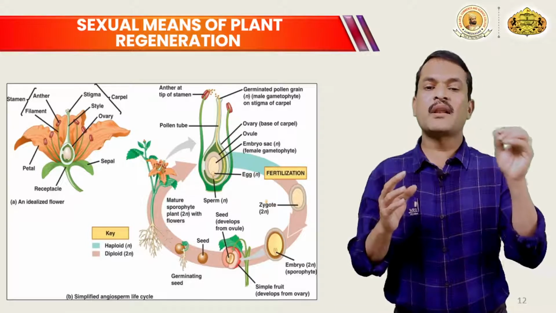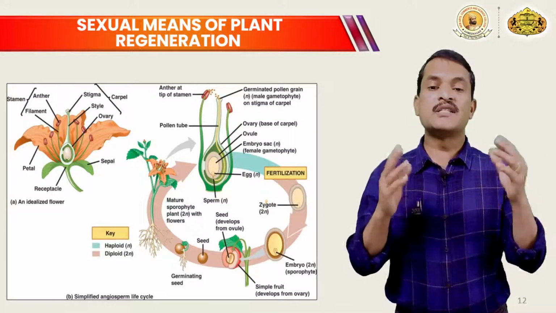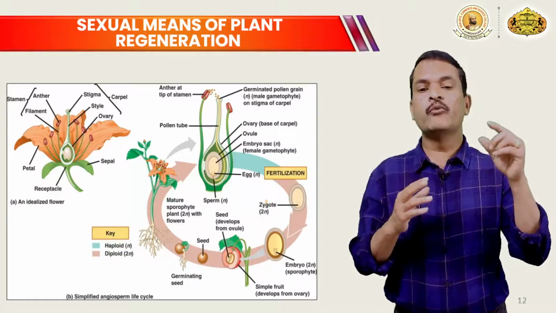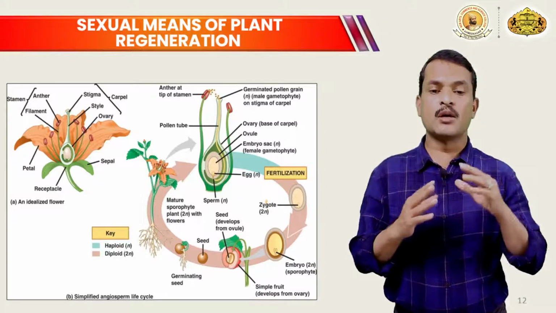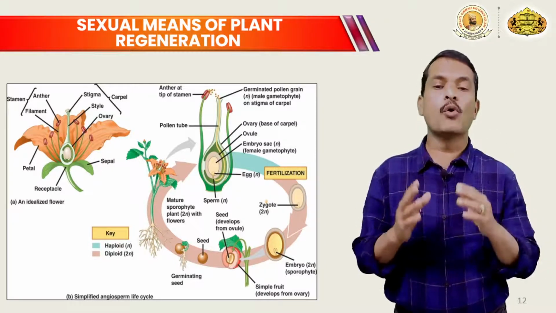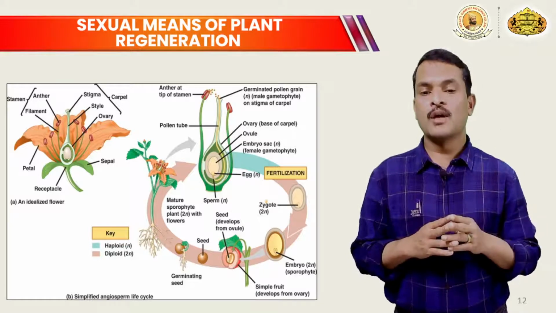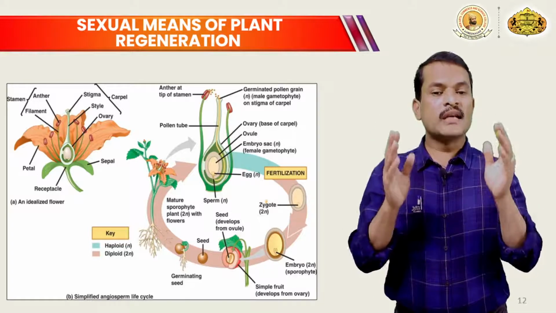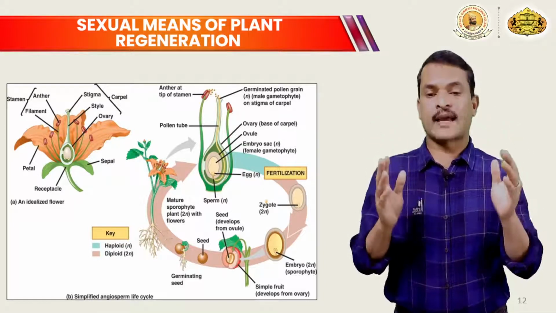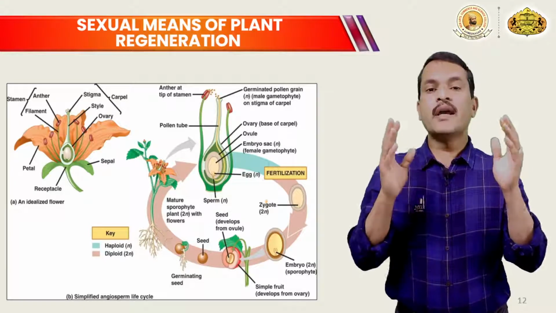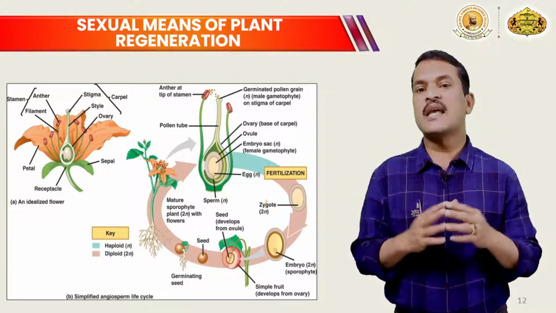The pollens will reach the stigma, and there they will germinate, and the pollen tube will travel towards the ovary and reach the ovule. Inside the ovule, there is an embryo sac which consists of 8 nuclei and 7 cell structure.